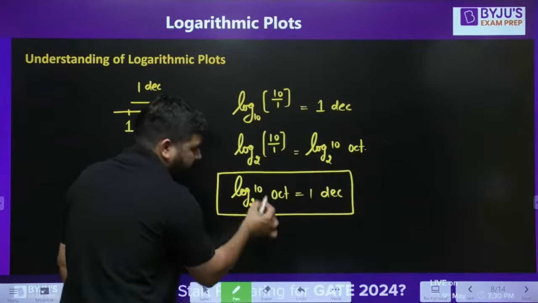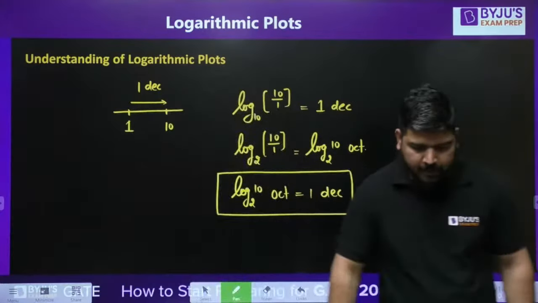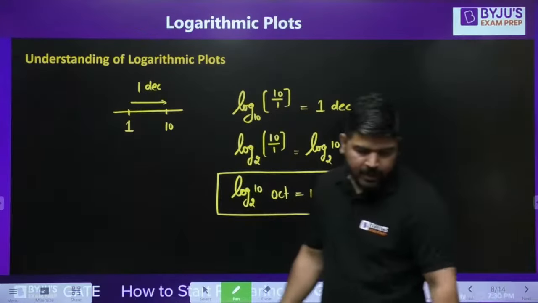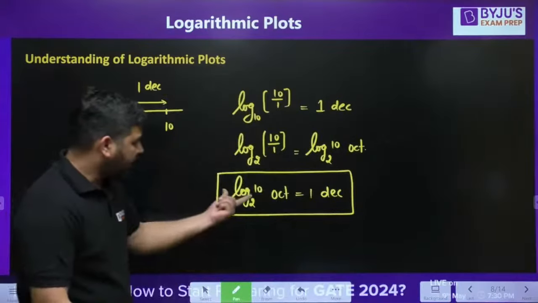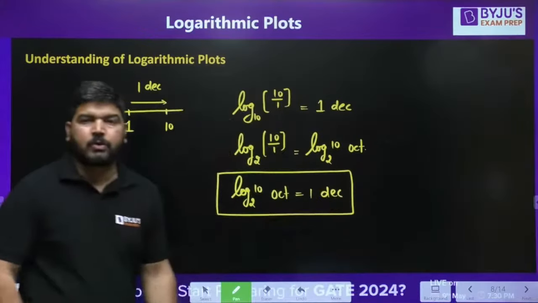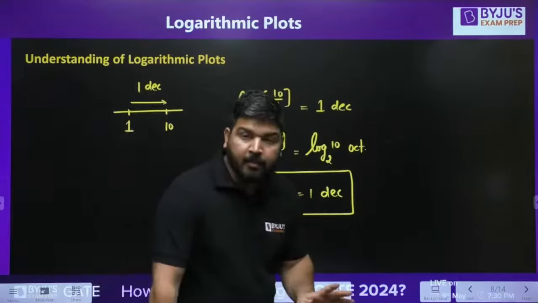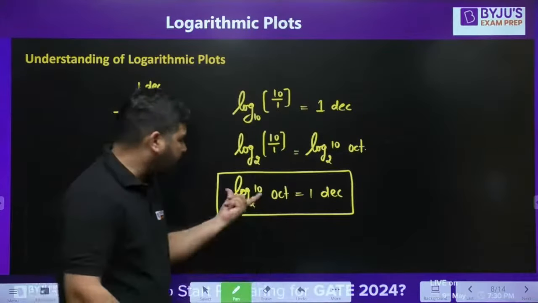Now you can calculate this value. If you can, tell me in the comment section, what is this value? Log base 2 of 10. What is this value? That much of octave equals 1 decade. So you have to remember this relation. Okay, I actually don't remember it because I don't require it, but you have to remember it.